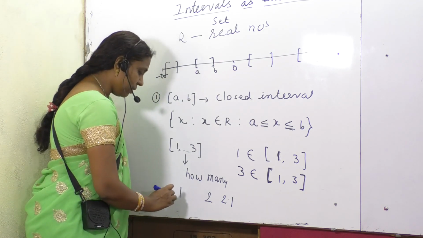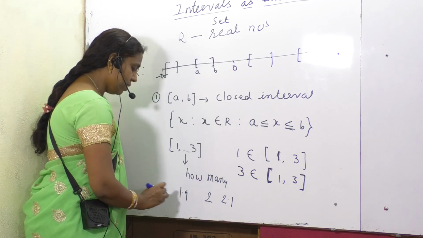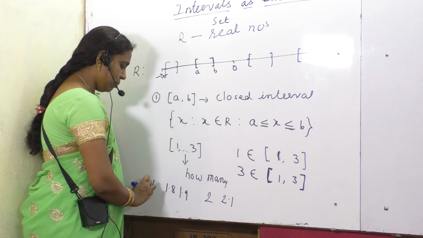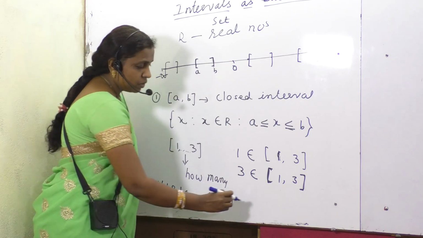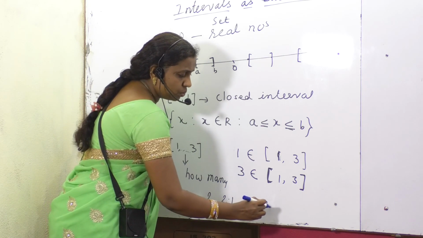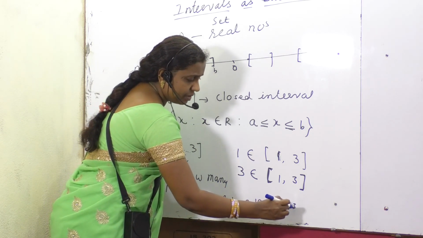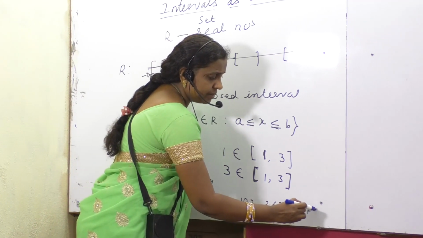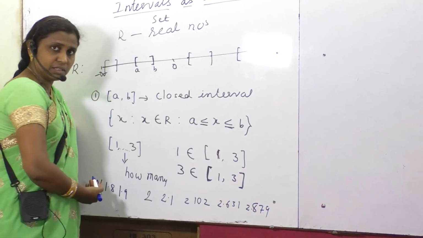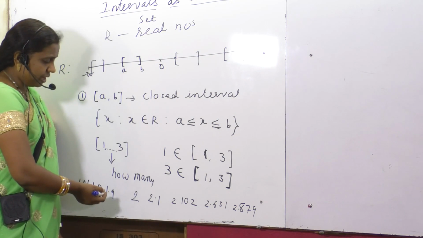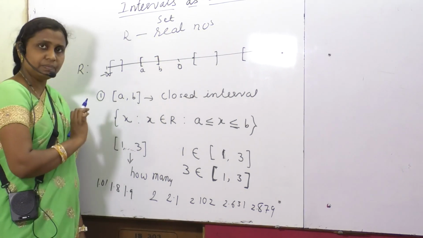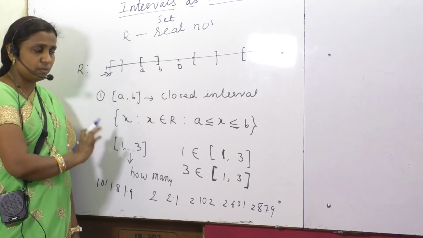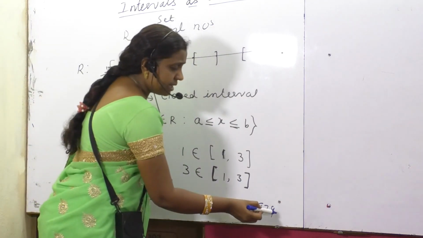It may be like 1.9, 1.8, 1.01, 2.102, 2.631, let me take 4 decimals, 2.879. So like this many numbers, you can just check, all lie in the range, closed interval 1, 3. So what can we say about this?